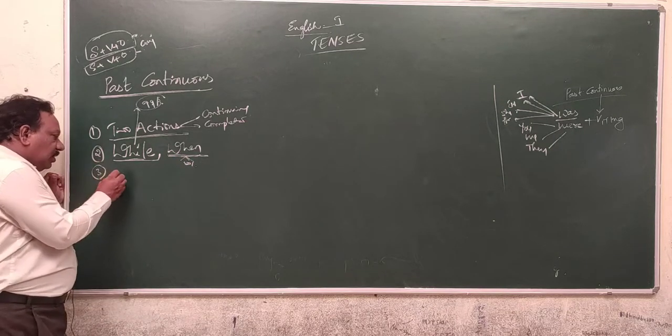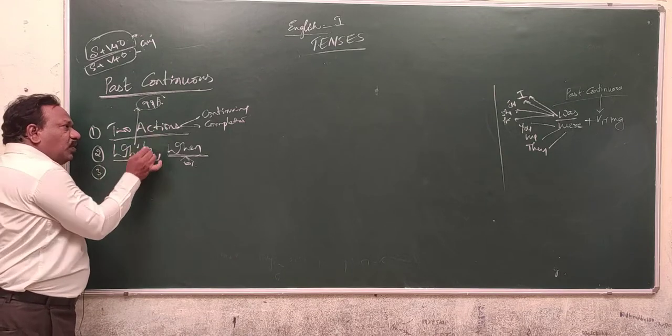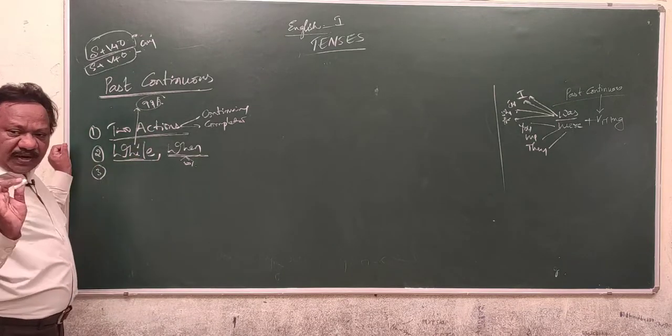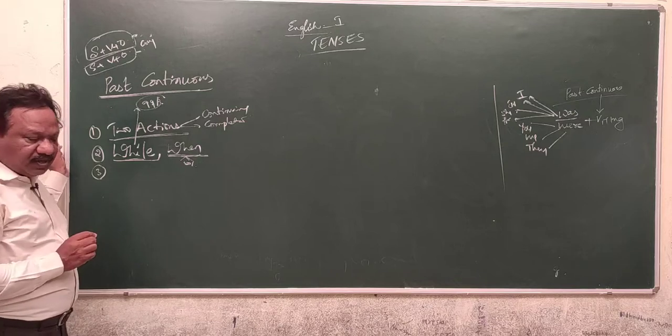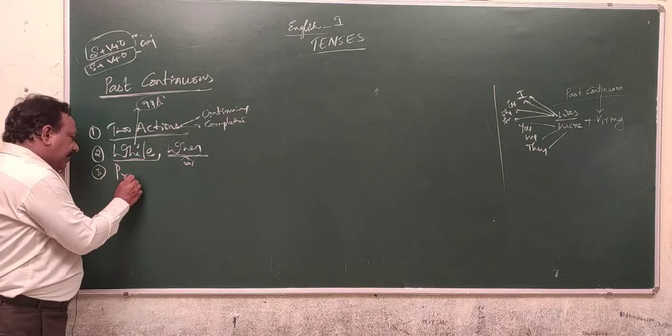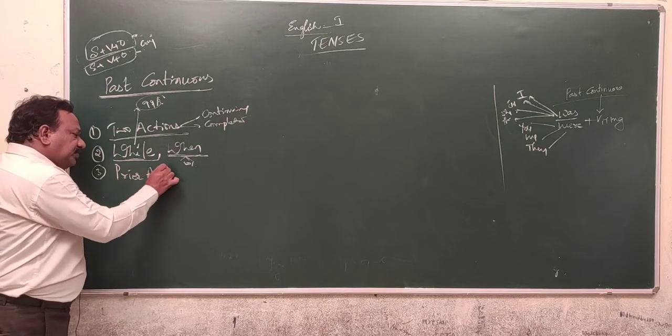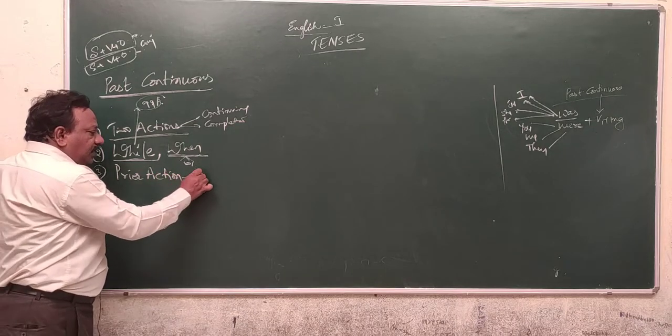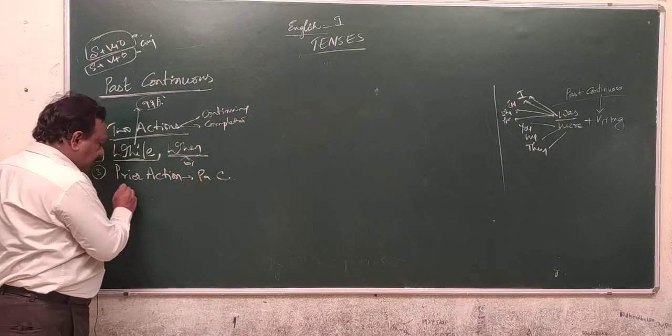Third rule, whenever you come across two actions, they cannot occur simultaneously. So prior action, later action. The prior action must be referred to in the past continuous tense.